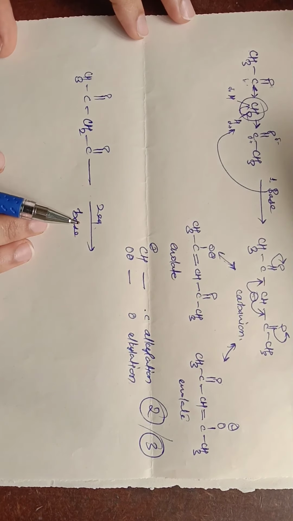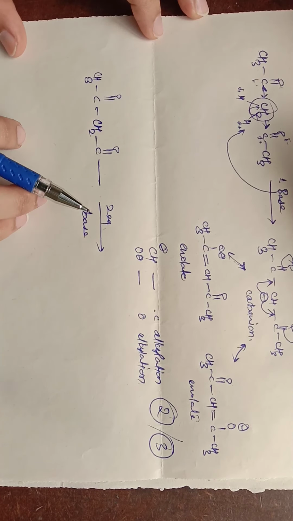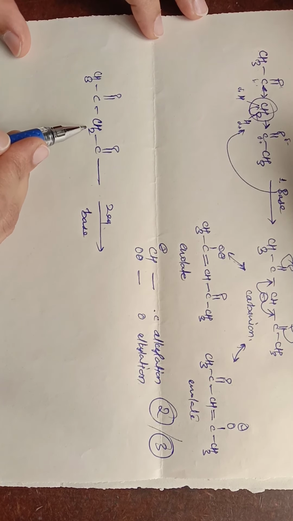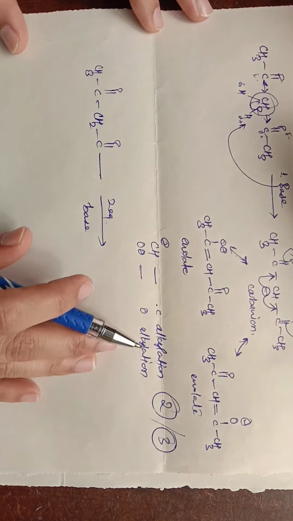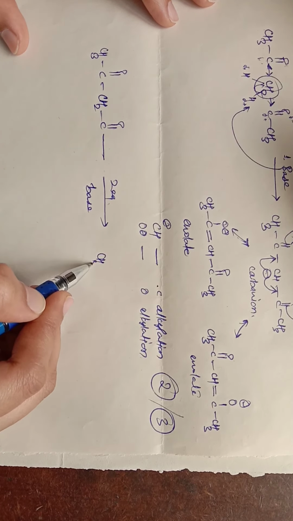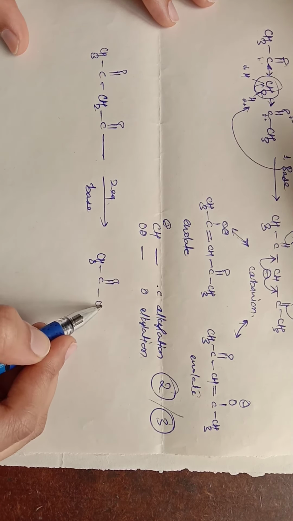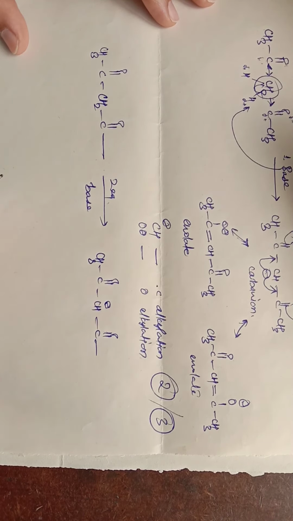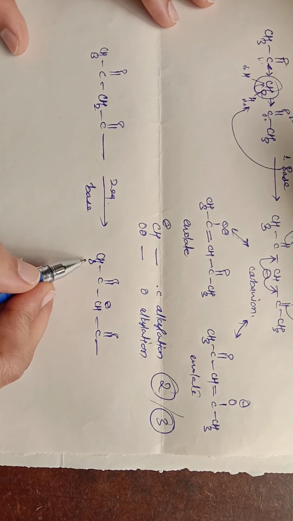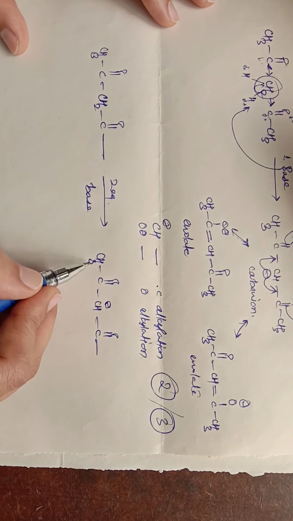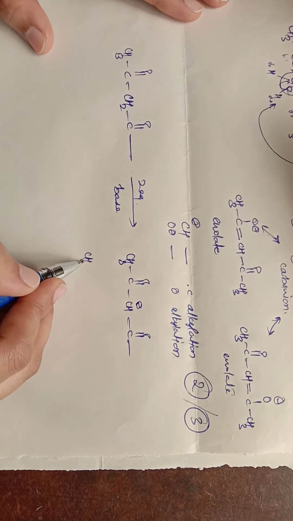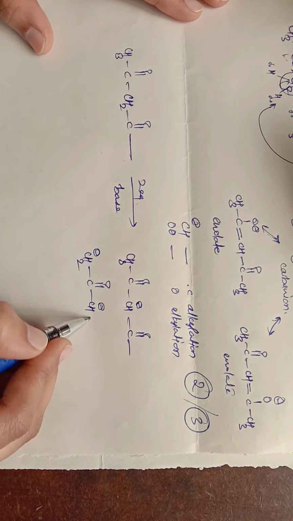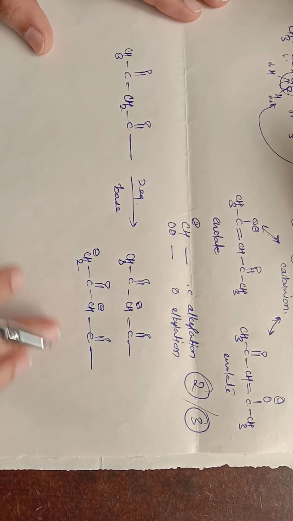Now we have two equivalents of base. For this structure, firstly it will abstract this proton, because it is more reactive. Then you will get a product like this: CH3, C double bond O, CH minus and CO. And the second equivalent of base will abstract this proton. So you will get a structure like this: CH2 minus, C double bond O, CH minus, C double bond O, remaining structure as it is.